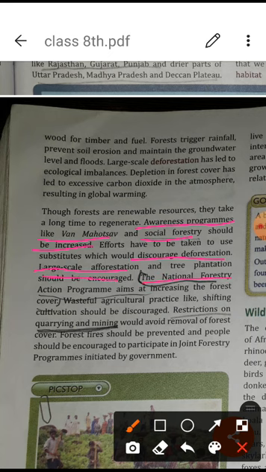The National Forestry Action Program aims at increasing the forest cover. This is the main aim of the program: how to increase the forest and how to restrict quarrying and mining, and avoid removal of the forest cover. Quarrying and mining means the process when we take minerals from the soil. It is also one of the reasons for cutting trees and spoiling the fertile layer of the soil.